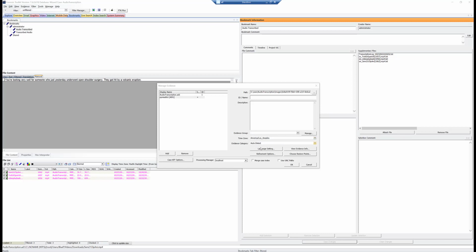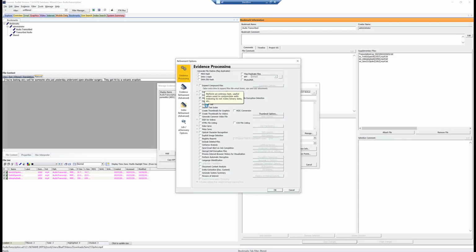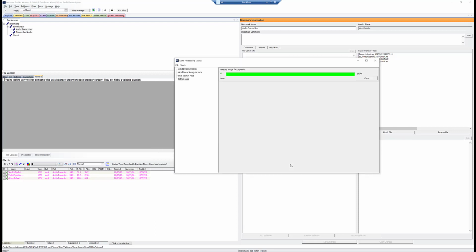We'll click OK. Of course, we could create an AD1. Now let's go ahead and do it just for kicks. Now for refinement options here, originally when we added this case in, it was video and audio files. So I ran refinement options for video and audio files: file signature analysis and generate thumbnails for videos. In this case, we'll just do file signature analysis and we will do search text index because we're loading in text that we want to be able to search. So we'll click OK and then click OK.